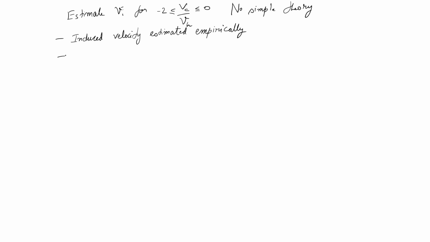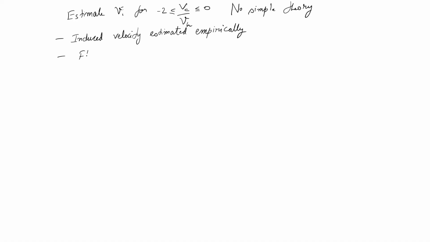Also, the momentum theory tells me that my induced velocity is uniform everywhere on the disk, but in these kind of conditions it is not uniform. So, what we are going to do is that we are going to sort of indirectly get an averaged value of induced velocity. Not just that it is not uniform, it is also very turbulent. Remember the video where we saw the filaments jumping all over the place? I mean, how would you define a uniform value for that? It is fluctuating, some part is going up, some part is going down, but nevertheless, I can define some approximate averaged value which can be used for some simple calculations. That is the idea.